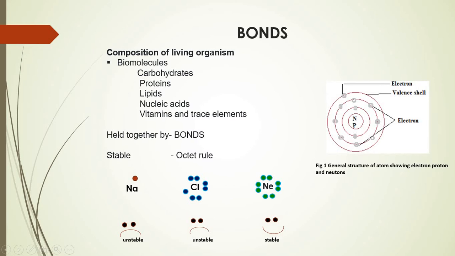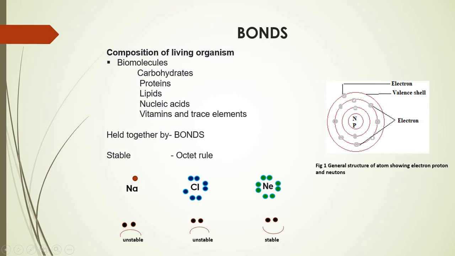Whereas, one example from the noble gases, that is neon, I have considered, wherein you can see that the outer shell shows the presence of 8 electrons. So, as it obeys the octet rule, we can say that neon is a stable element, right?